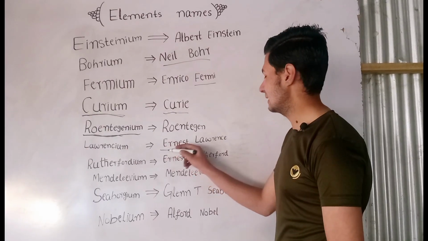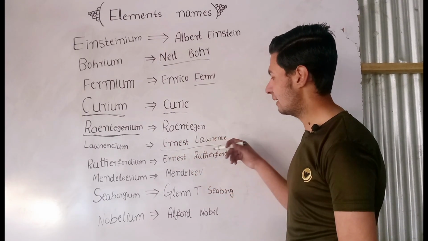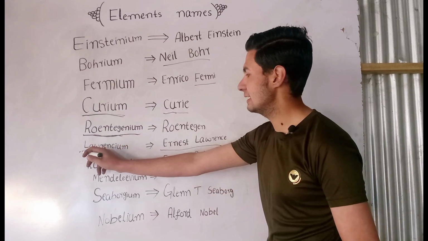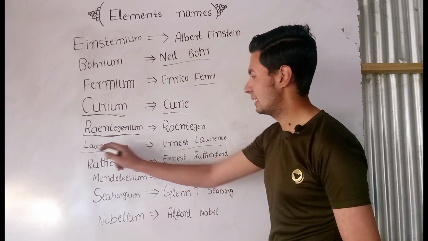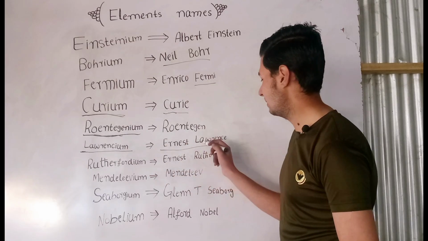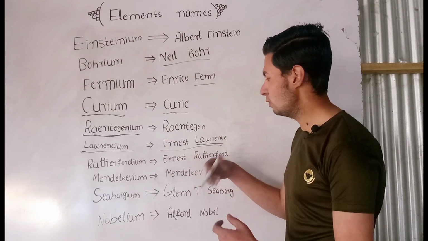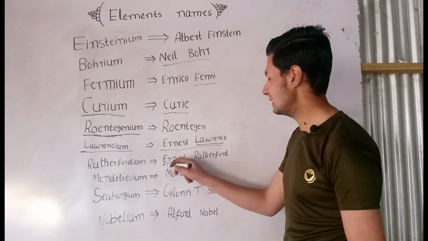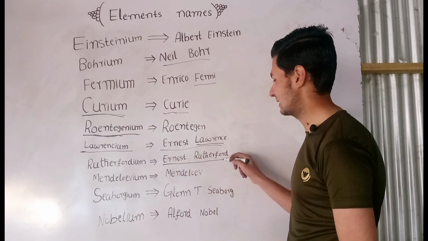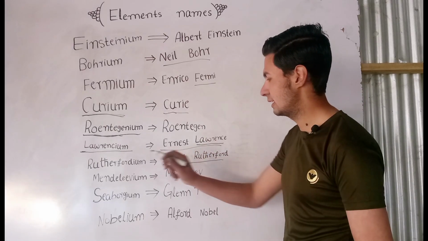Roentgenium. Ernest Lawrence. This was a scientist. On the name of this scientist, there is an element in the periodic table, lawrencium. Lawrencium is derived from Lawrence. Rutherfordium is an element in the periodic table, which is based on the name of the scientist Rutherford, Ernest Rutherford.